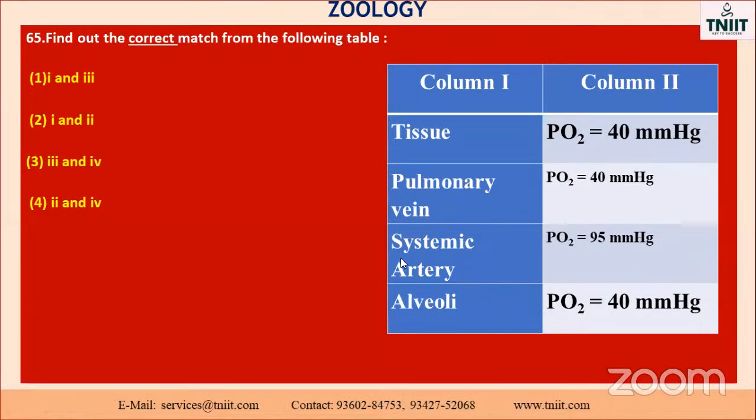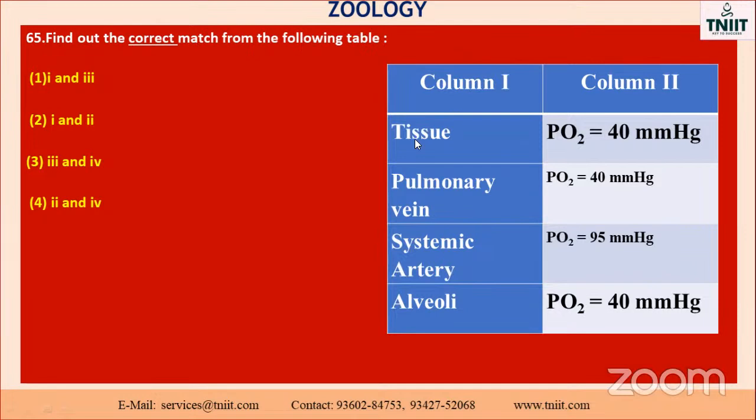Here, it's very, very complicated, my dear students. Tissues, pulmonary vein, systemic artery, alveoli, all are having the same thing there. Which one is the correct one? The first one and the last one, and second one, third one. Which one is the correct one? You have to practice it: find out the correct matches from the following table.